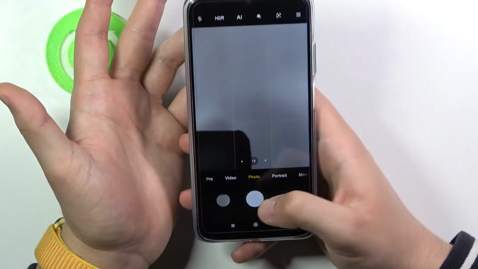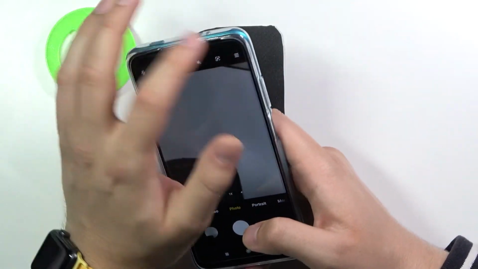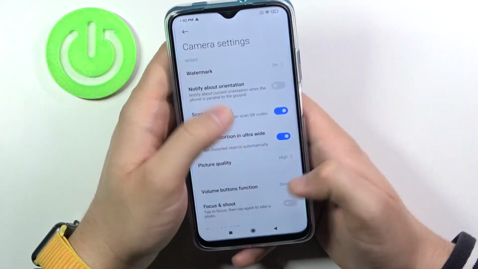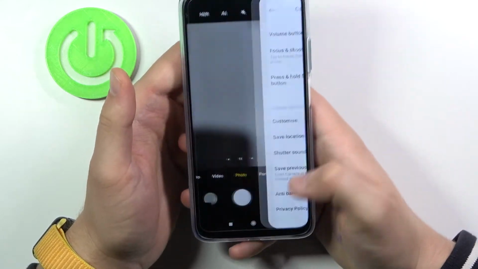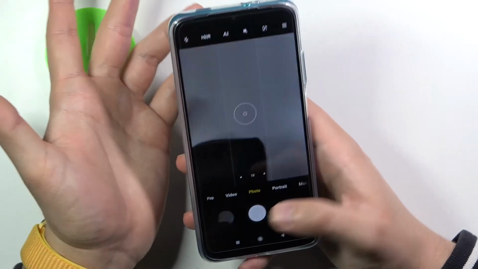Oh, all right. So right now it's available, but if you want to turn it off, just tap on the switcher, and right now when you take a photo, you cannot hear this sound.